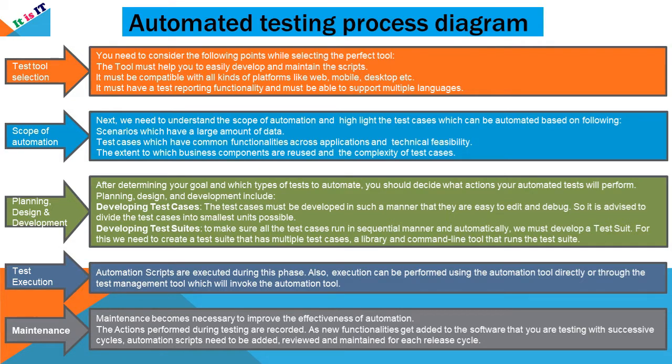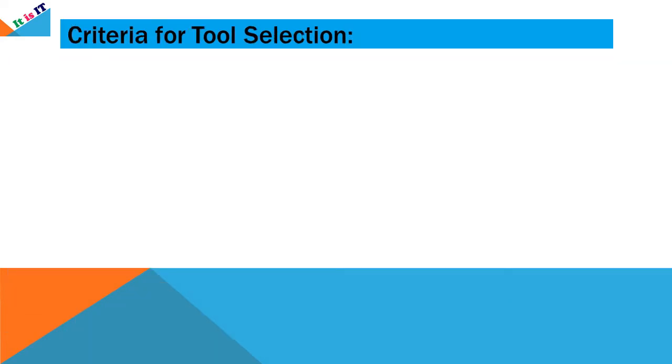As new functionalities get added to the software that you are testing with successive cycles, automation scripts need to be added, reviewed, and maintained for each release cycle. Next is criteria for tool selection. So, what all things we need to remember while we decide which tool we are going to use for automation.